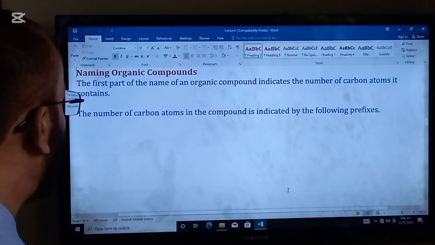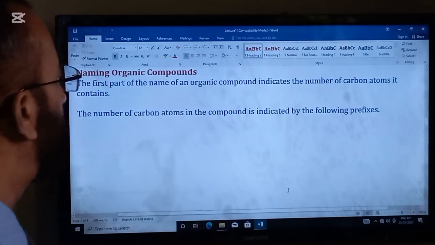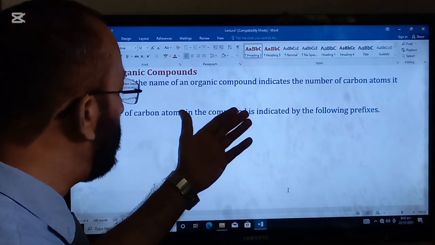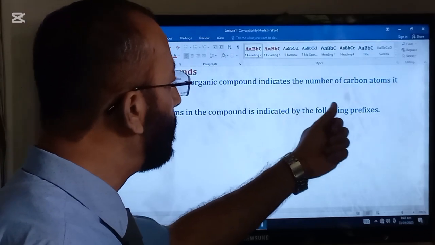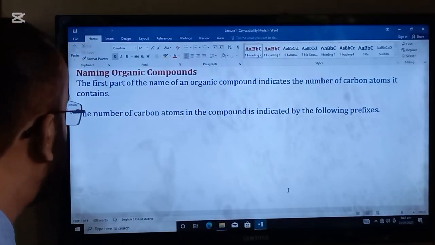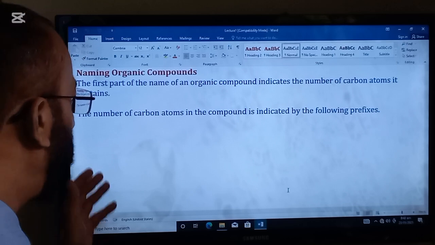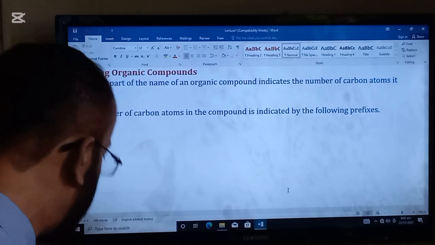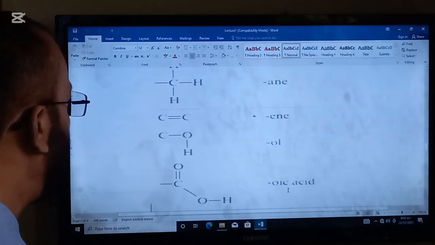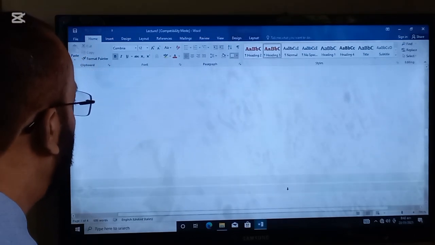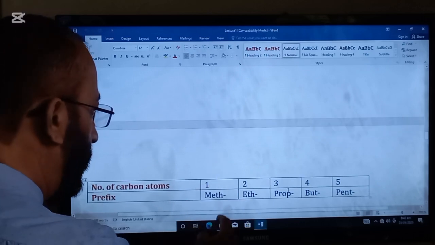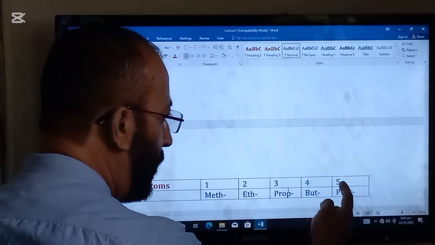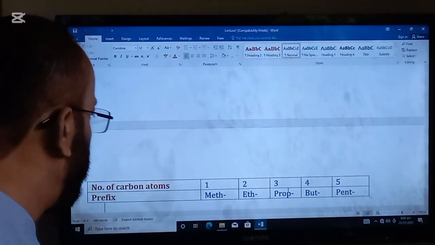The next topic in the lecture is naming organic compounds. The first part of the name of an organic compound indicates the number of carbon atoms it contains. The number of carbon atoms in the compound is indicated by the following prefixes. And here are the prefixes which you have to learn. 1 stands for meth, 2 for eth, 3 for prop, 4 for but, 5 for pent, and so on.